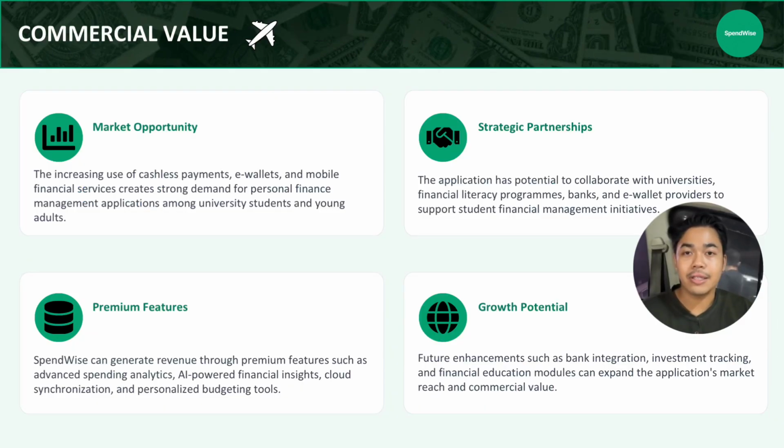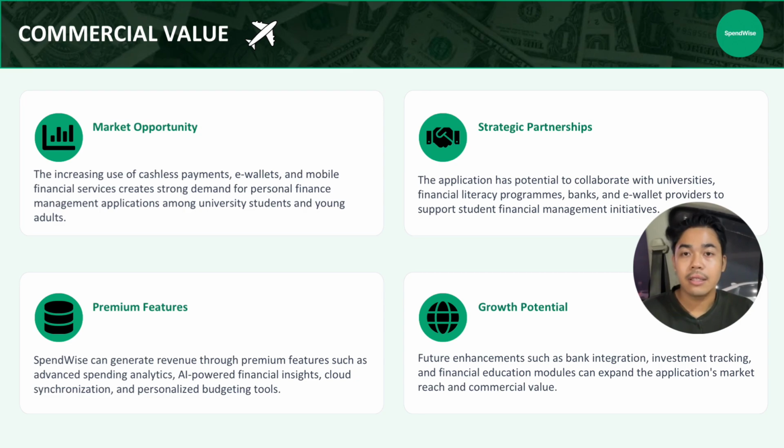SpendWise has strong commercial potential due to the increasing use of digital payments, e-wallets, and cashless transactions among students and young adults. The first commercial opportunity is the growing demand for personal financial management applications. Most students are looking for simple tools to monitor their expenses and improve financial discipline. Secondly, SpendWise has the potential to collaborate with universities, banks, e-wallet providers, and financial literacy programs to support students' financial awareness initiatives.